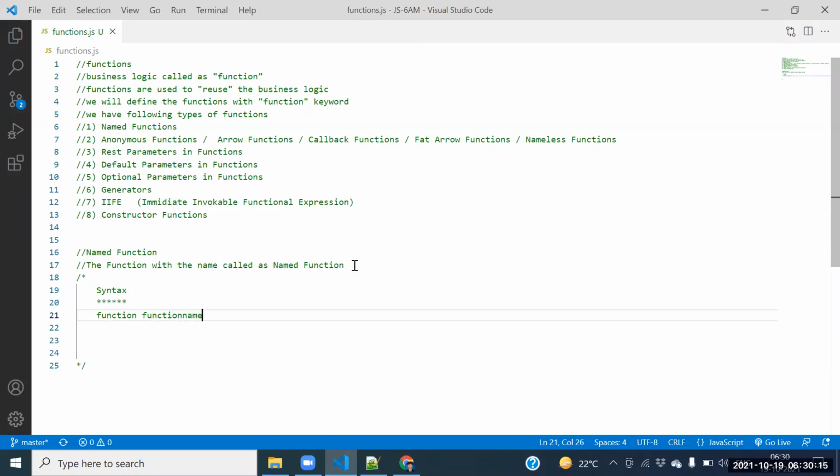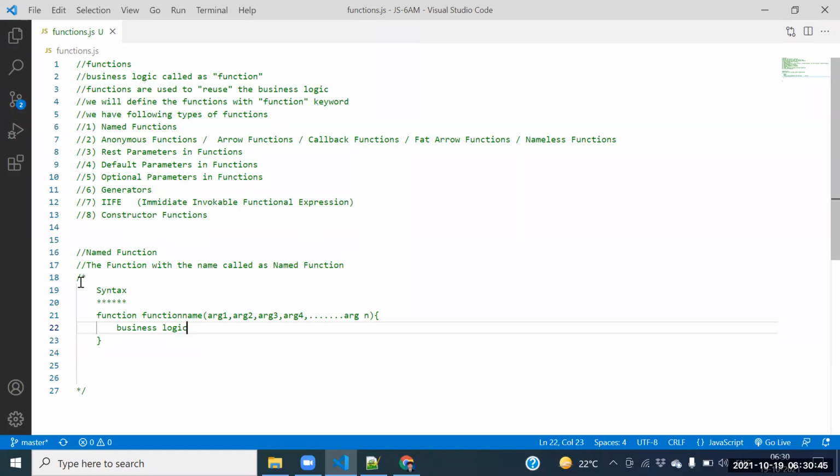Next, argument 1 comma, argument 2 comma, argument 3 comma, argument 4 comma, up to argument n. Next, here itself we need to provide business logic. Whatever the business logic is there, that business logic we need to provide. Let me place the business logic here.